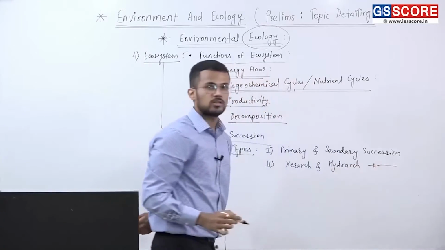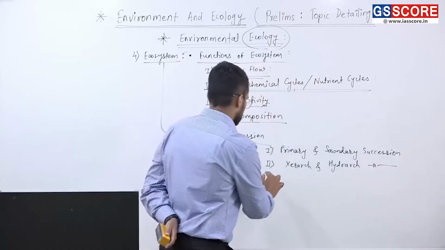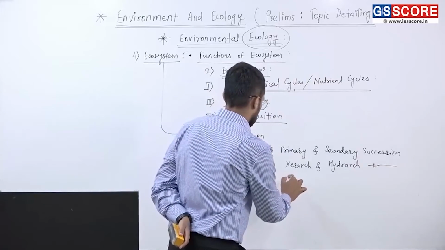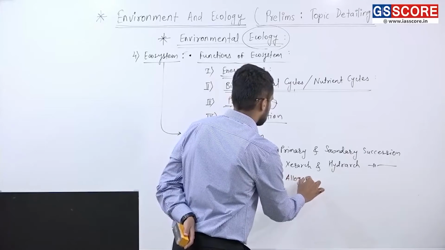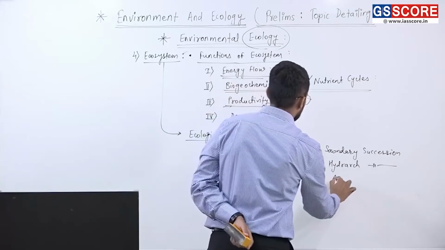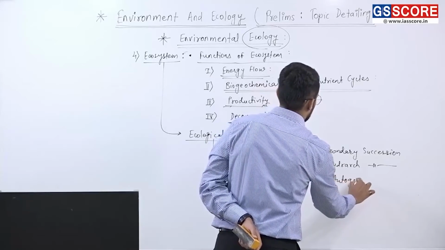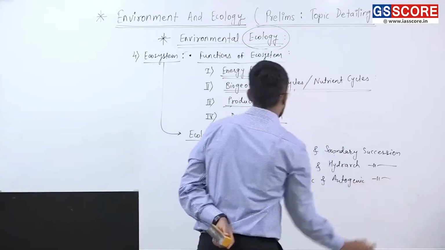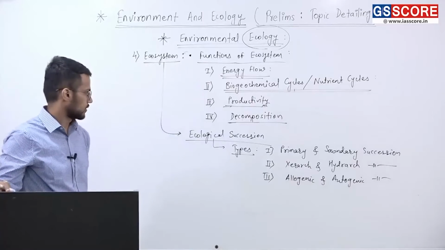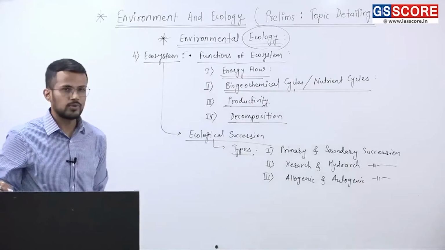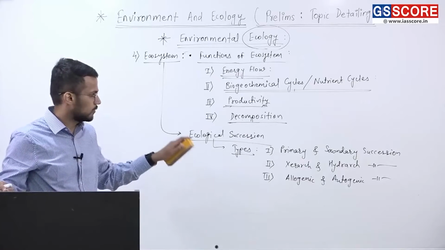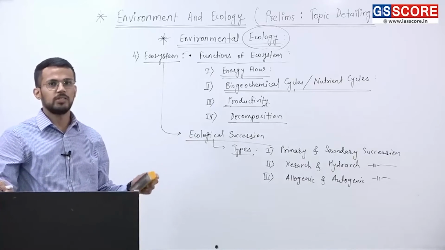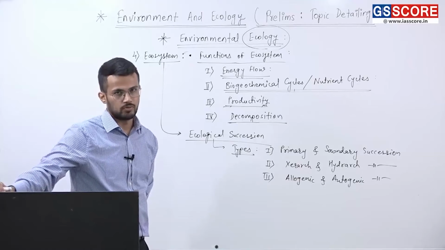Third is allogenic and autogenic succession, right? So these are different types of ecological succession. These we must be aware of apart from the terms that we have already referred to.